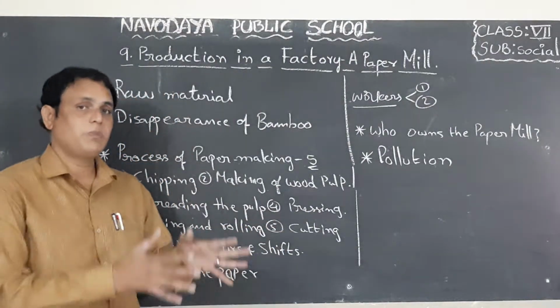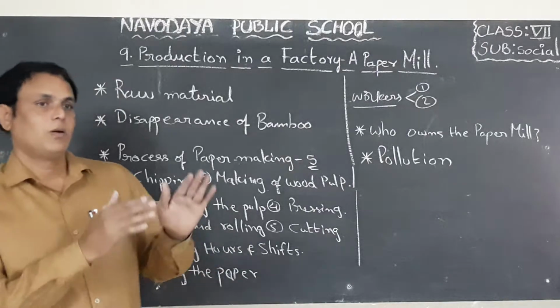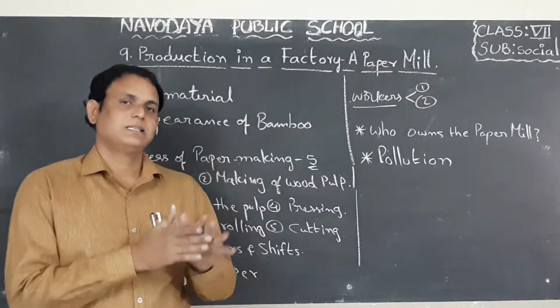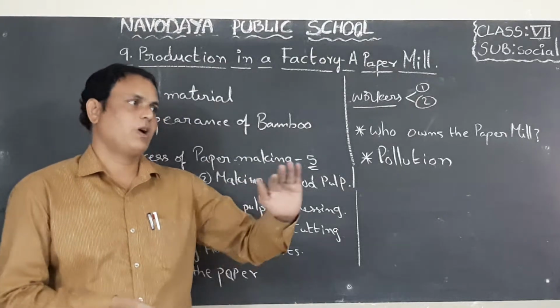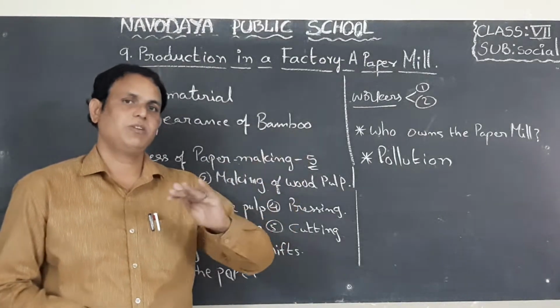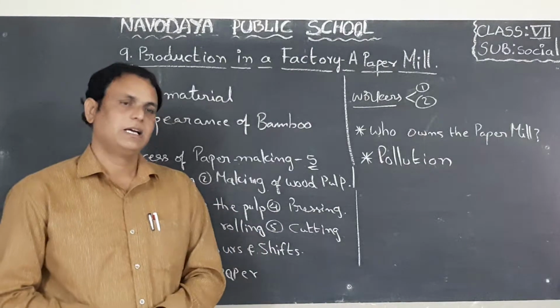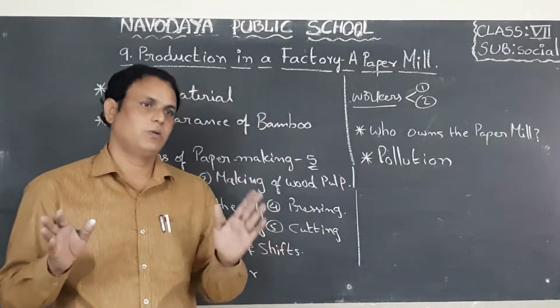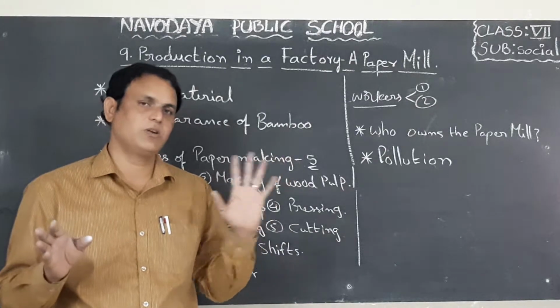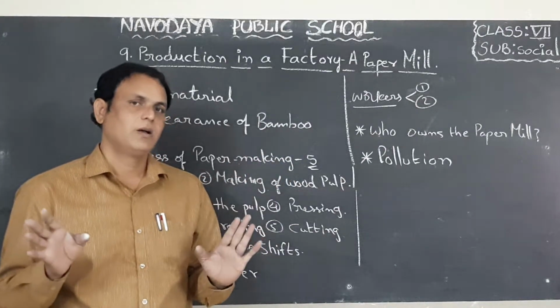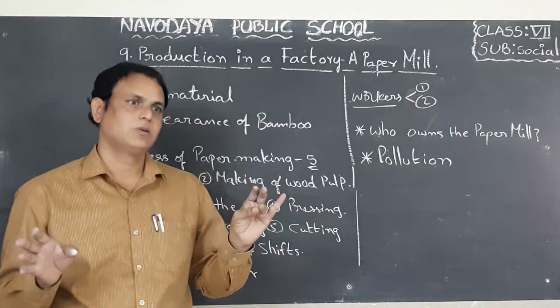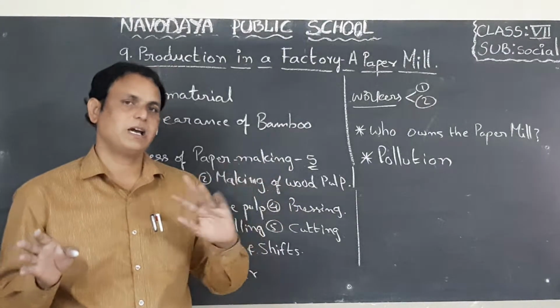Next one, the mill owners will appoint some workers who do general duty. General duty means from morning 9 or 10 to evening 5 or 6. Every day they will come and do their duties from morning to evening. Who are they? Accountants, managers, clerks, computer operators, etc.